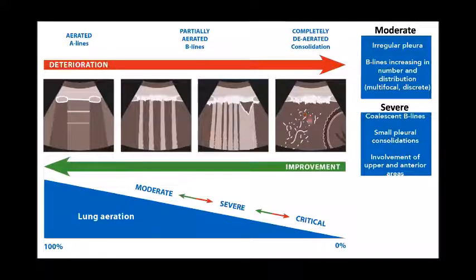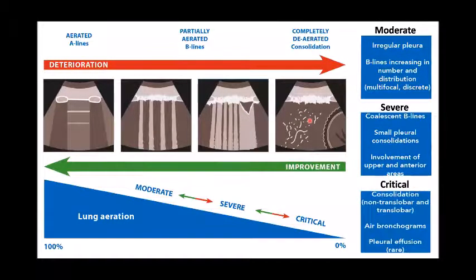In the critical stage, there is consolidation, maybe non-translobar or translobar. Air bronchogram will be present, and mild pleural effusion may be there, but moderate or larger pleural effusion is very rare. So with deterioration, as lung aeration decreases, it goes from the A lines to partially aerated B lines to completely deaerated consolidations. And the improvement or recovery follows the opposite path.